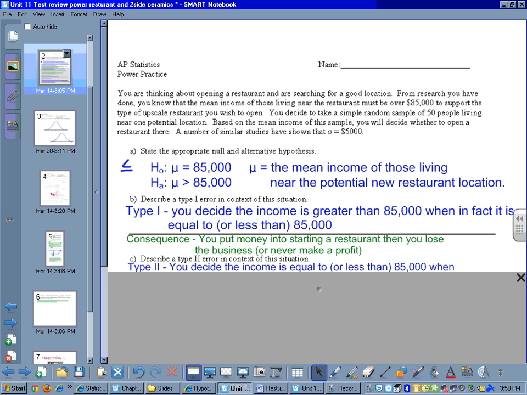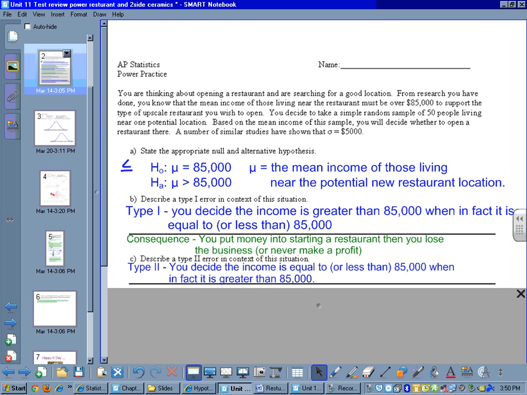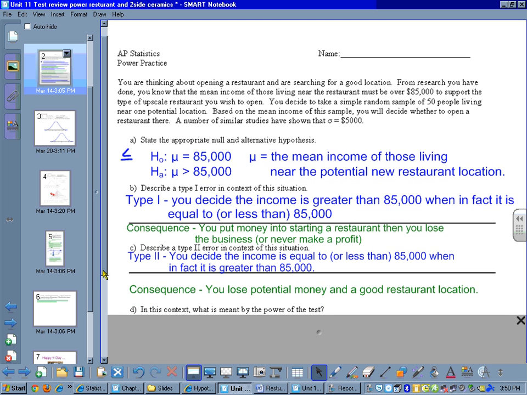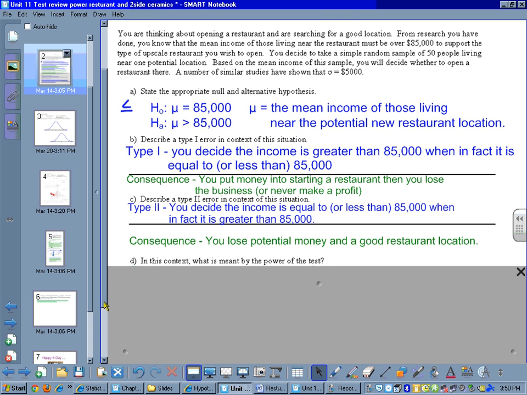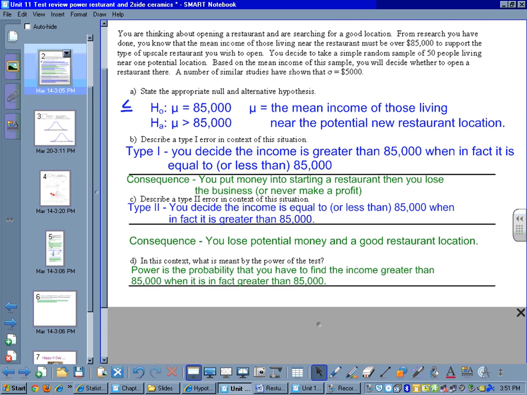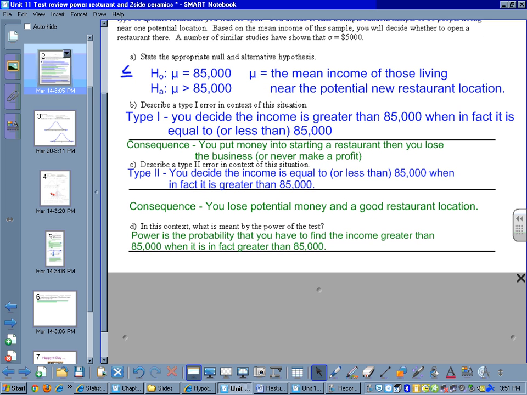Type 2, we decide the income is equal to or less than 85,000 when actually it's greater. Our consequence is we lose a good restaurant location and potential money from this location. What's the power of this test? The power would be the probability we have of finding the location for the restaurant to have an income of people living near the restaurant of 85,000 or greater when that is actually in fact the case, that the people near the restaurant are making 85,000 or greater.